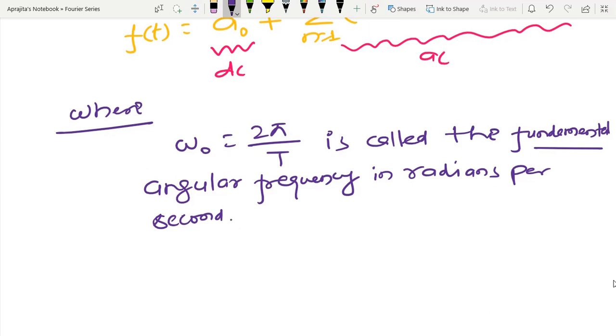After that, this is called the fundamental angular frequency. Similarly, we are defining the harmonic angular frequency.